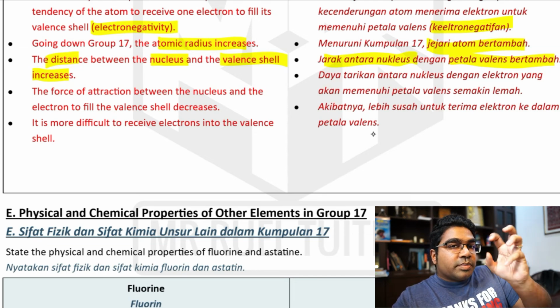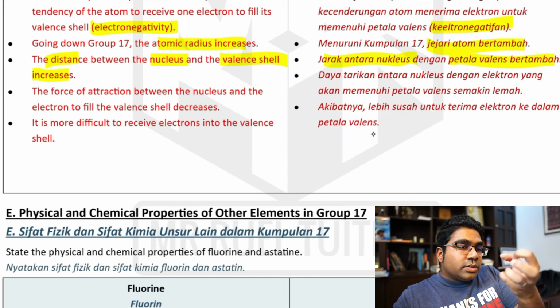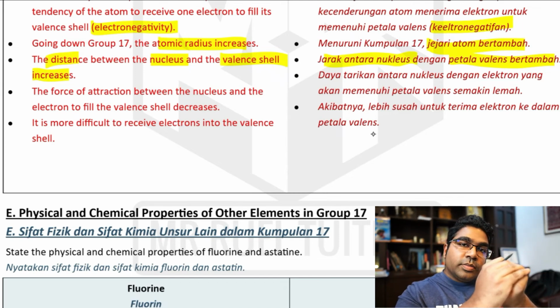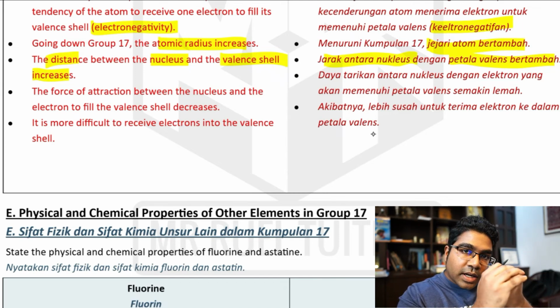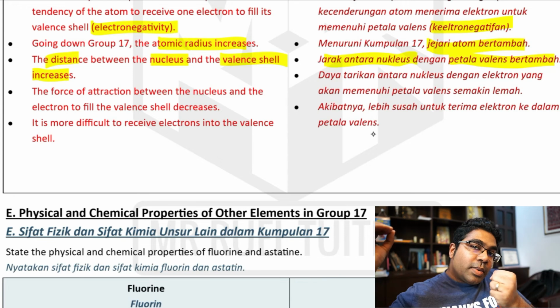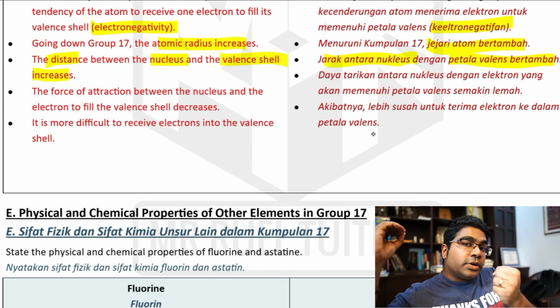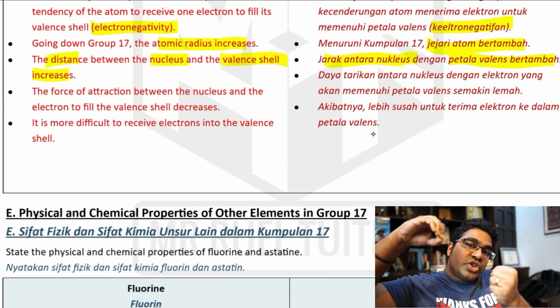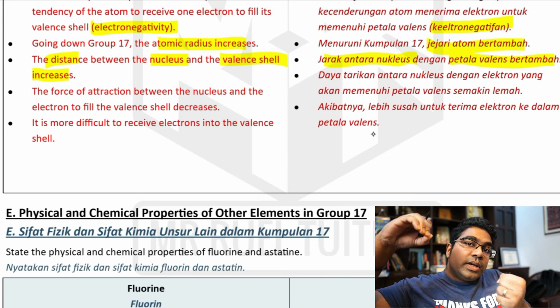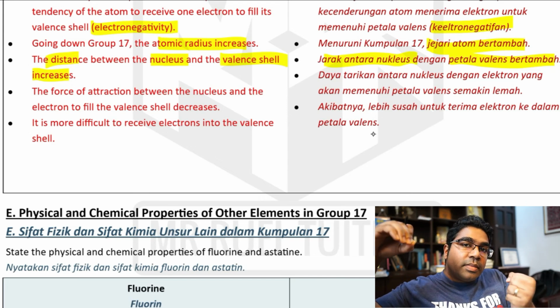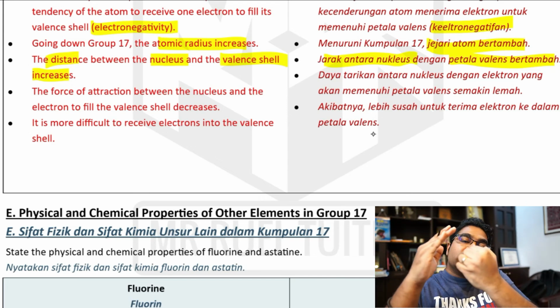The nucleus contains the positive charge in the protons. And so, the force of attraction between the nucleus, antara nukleus dengan elektron yang hendak masuk ke dalam petala valence, the electron that wants to come into the valence shell is going to be weaker and weaker, akan menjadi semakin lemah kalau jaraknya semakin jauh.